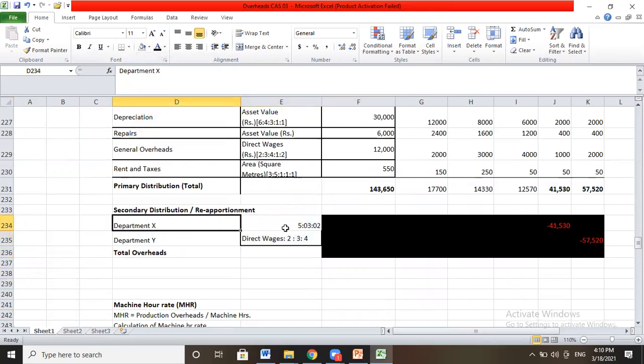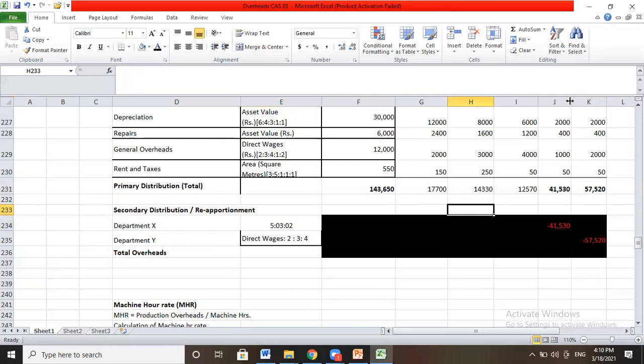Department X is given to be distributed as 5:3:2, and for department Y it will be direct wages. Now how will we continue this? So this is our total of 41,530 that will be distributed amongst the production departments.